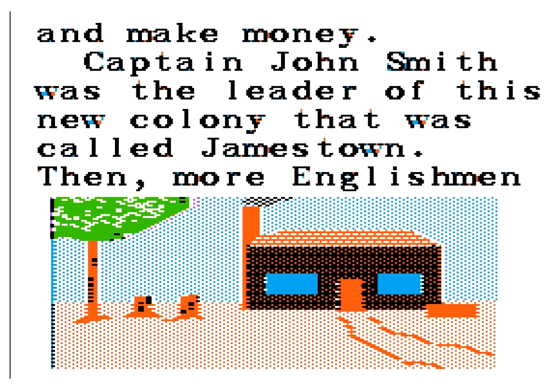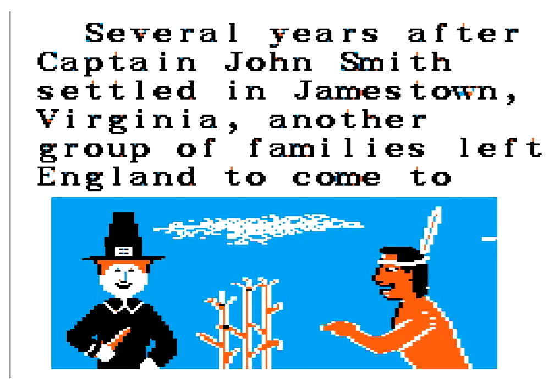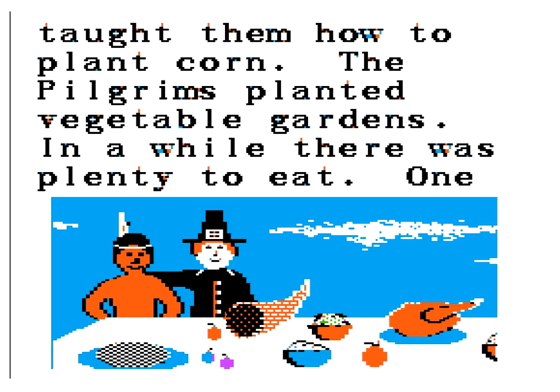Captain John Smith was the leader of this new colony that was called Jamestown. Then, more Englishmen, several years after Captain John Smith settled in Jamestown, Virginia, another group of families left England to come to taught them how to plant corn. The Pilgrims planted vegetable gardens. In a while there was plenty to eat.